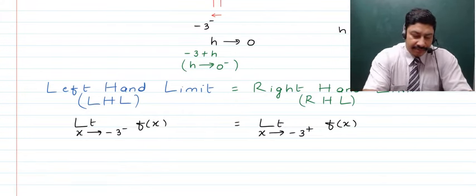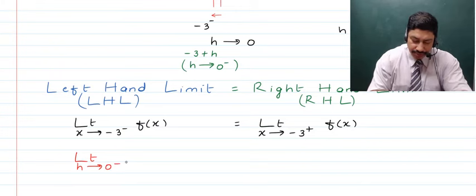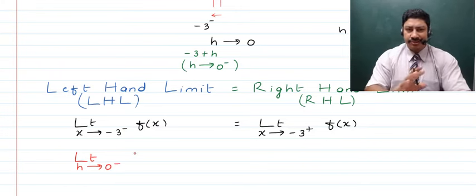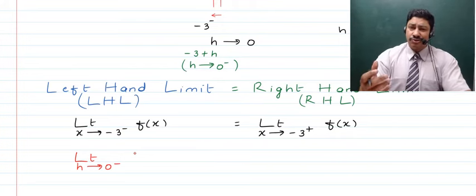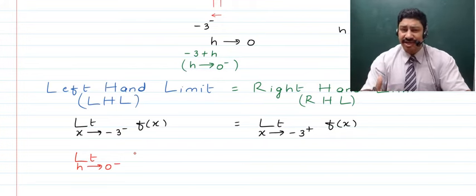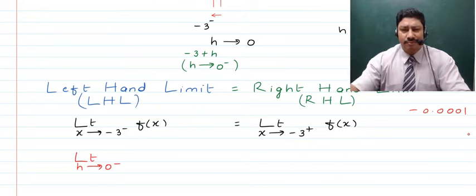Now further, I will write this step like this, that is limit h tending to 0 minus. Note, now there is no x. We have brought it all in terms of h, which is an infinitesimally small quantity, right? And as it is 0 minus, its value must be negative. It must be something like minus 0.0001 or something like that, more or less, and so on, right?